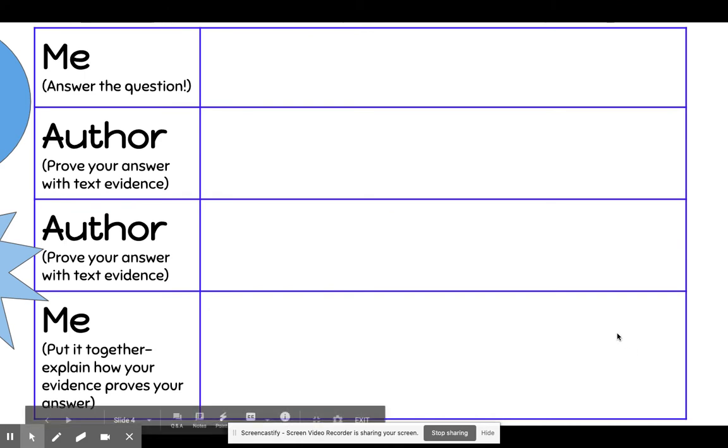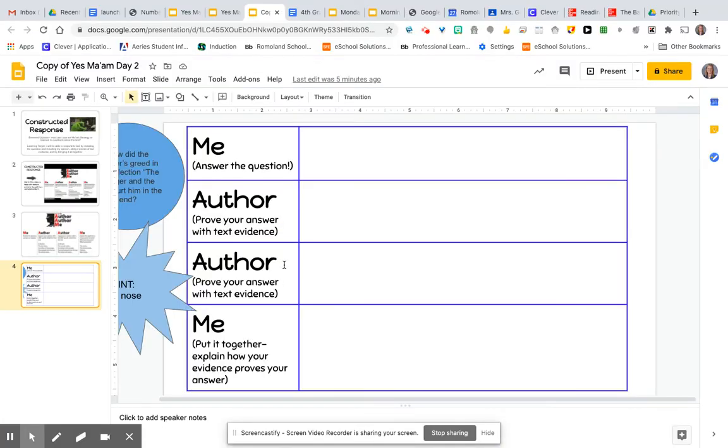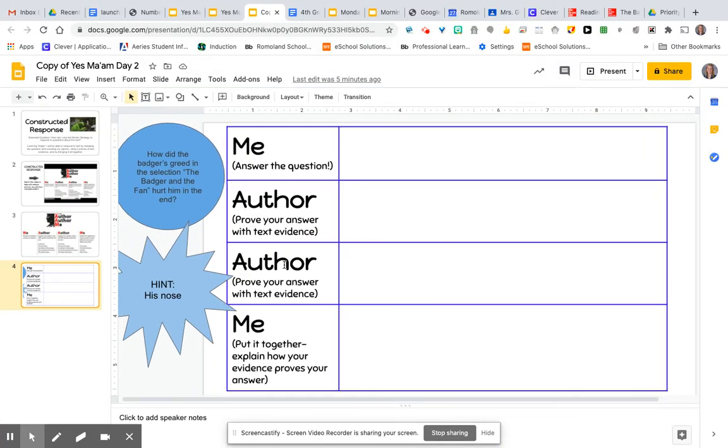You are now going to be practicing this with the text that you read titled The Badger and the Fan. With The Badger and the Fan, you're going to be asked to answer a question and you're going to be asked to probably look back at the text because most of us don't memorize every single detail of the text. I sure don't. Big picture is usually what we look at. So you might have to go back to the McGraw Hill app and re-look at certain sections from the story if you need to. Okay.